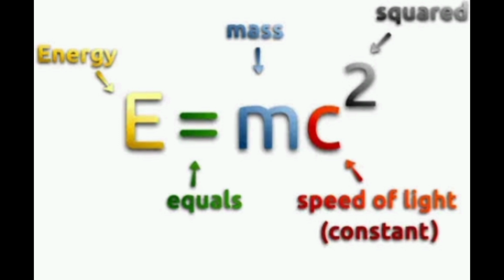Here E is representing the energy, m is representing the mass of the body, and c is representing the speed of light. E = mc² is the equation form, and the value of c, or we can say the value of the speed of light, is 3 × 10^8 meters per second. It means light travels with the speed of 3 × 10^8 meters per second everywhere.